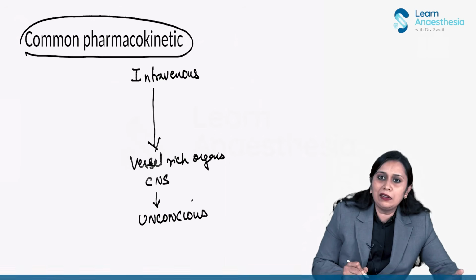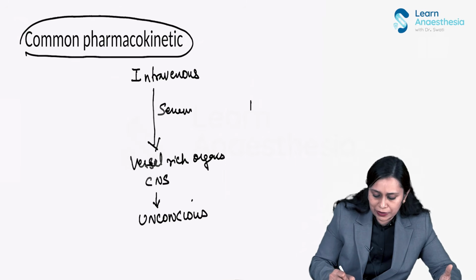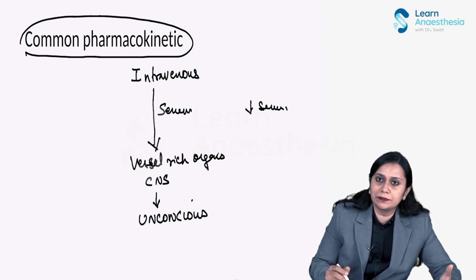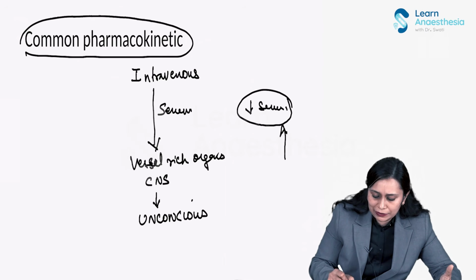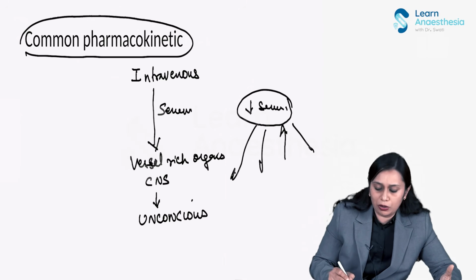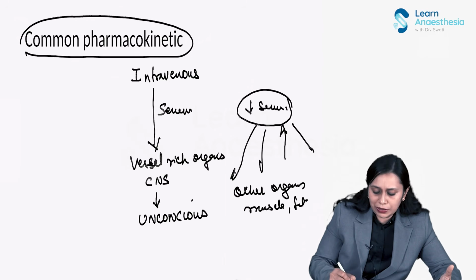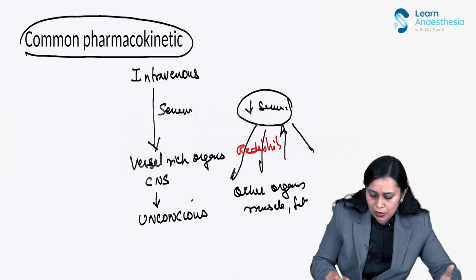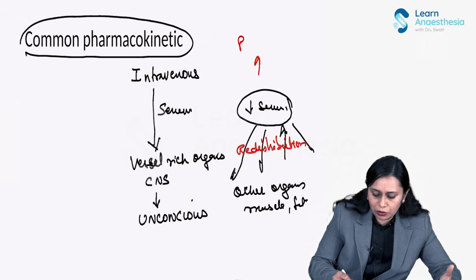Now when this serum concentration decreases, the drug gets dissociated from the CNS and comes back into the blood. And from the blood, it gets redistributed to other organs, like muscle, fat, etc. So what is happening? This redistribution. And because of this redistribution, the patient regains consciousness.